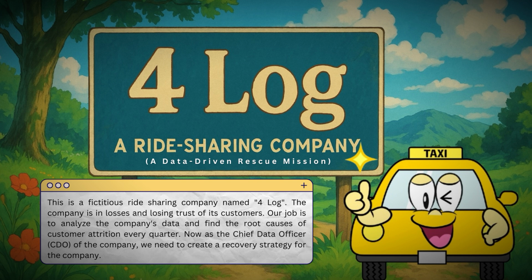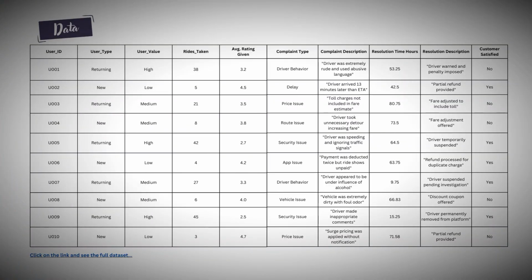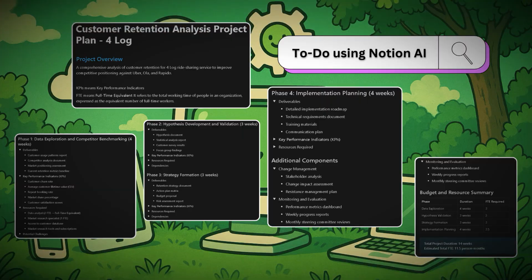Our job is to analyze the company's data and find the root causes of customer attrition every quarter. So you can see this whole data here, and we generated this data using Perplexity. First of all, this customer retention analysis project plan or to-do we generated using Notion AI. Well, we didn't bind ourselves with this AI generated to-do, and mostly we used our own concepts while analyzing.